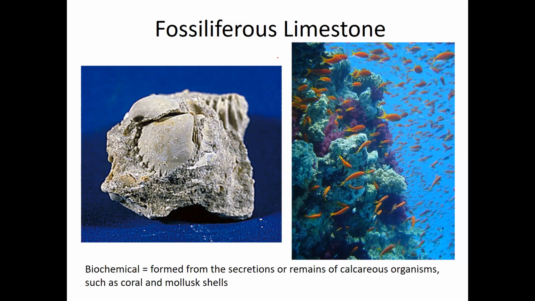So whenever those hard structures, shells and exoskeletons of these organisms, are deposited on the sea floor, they get lithified, compacted, and cemented together. They form what's called limestone. And because limestone is made up of the excretions of organisms, their shells and exoskeletons, it's known as a biochemical sedimentary rock. And so in this one, you can see a fossil in it, the imprint of the inside of a shell, of a bivalve. So that is fossiliferous limestone.